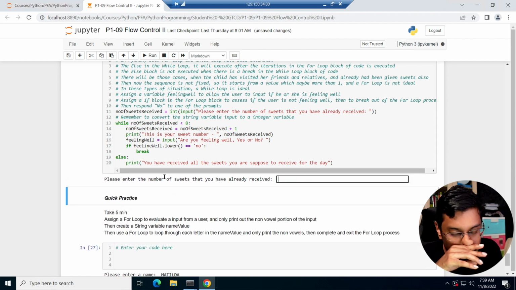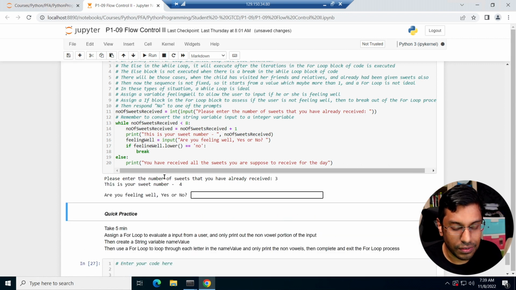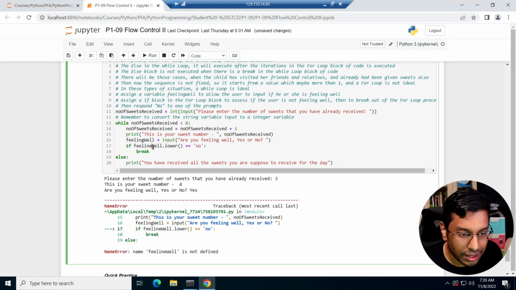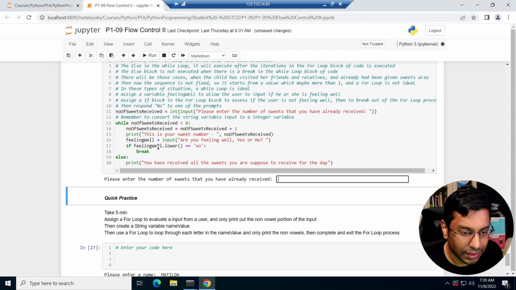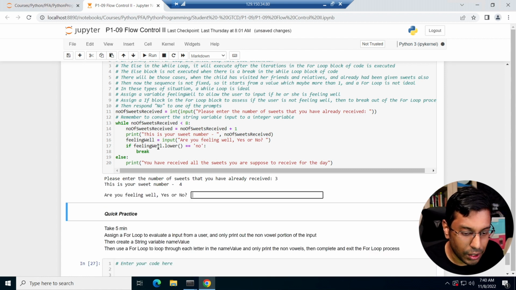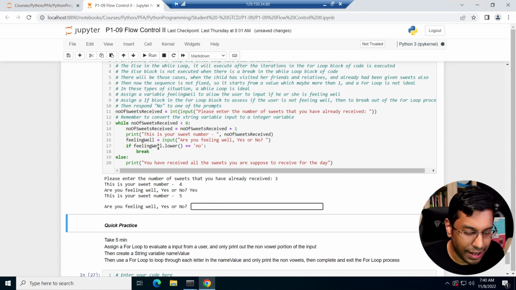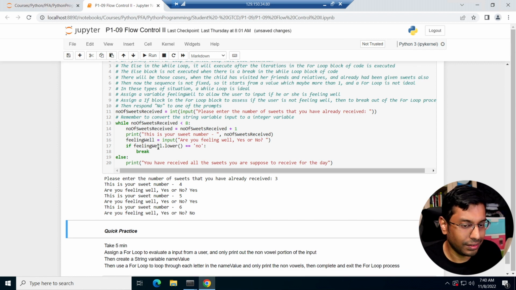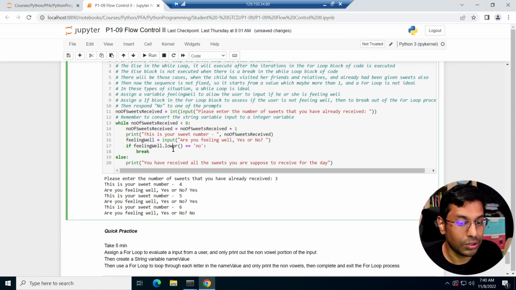Say the child already received 3 sweets. So you have sweet number 4. Are you feeling well? I type yes. Sorry, there's a typo here. Let me run this again. Please enter the number of sweets you received. I said 3. Are you feeling well? I said yes. Are you feeling well? I said yes. Then I get a 6th sweet and I'm not feeling too good. I click no. That's it. It doesn't print 'you've received all the sweets for the day.'